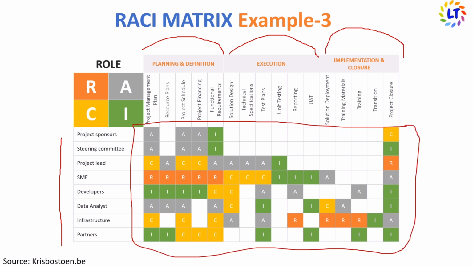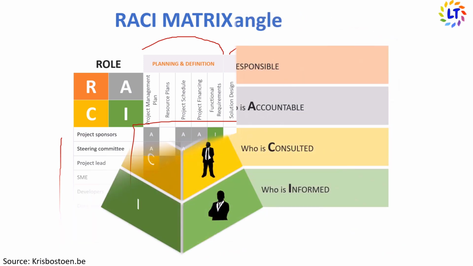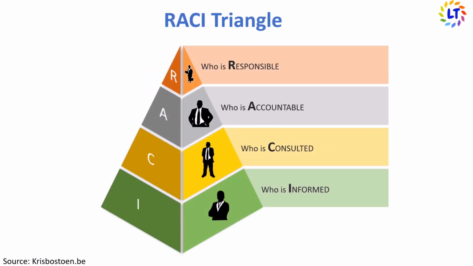Just to ensure that you're clear about the RACI matrix, I would like to remind you about the RACI triangle, which tells you who is responsible and accountable and who is consulted and who is informed. And in addition to that, we have some philosophies about what that person might be thinking about his role.